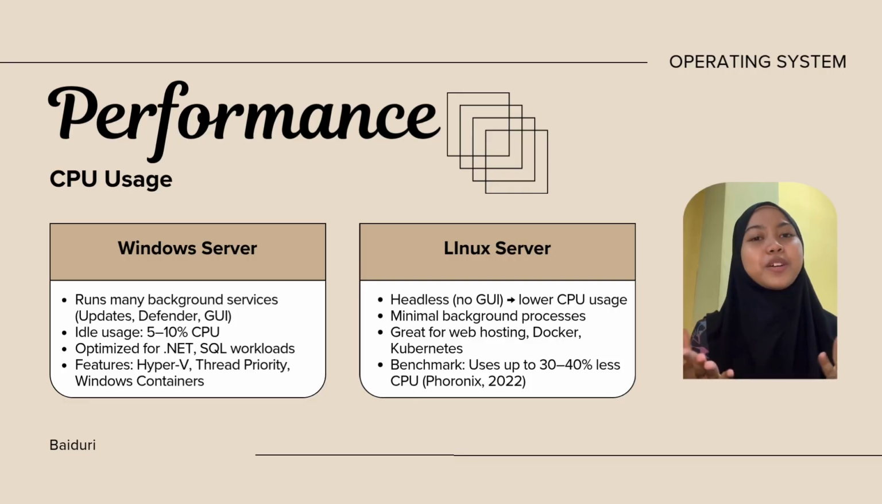First, let's talk about CPU usage. Windows Server runs many background services by default, such as Windows Update, antivirus, telemetry, and the graphical user interface. Because of this, even when idle, Windows may use 5 to 10% of CPU resources. However, it also provides powerful features like Hyper-V and thread priority management to optimize CPU allocation. On the other hand, Linux Server is designed to be lightweight and often runs without a GUI. It uses fewer background processes, which results in much lower CPU usage. This makes Linux ideal for tasks like web hosting and real-time processing. In fact, a benchmark by Phoronix in 2022 showed that Linux can use up to 30 to 40% less CPU than Windows when running the same workload.